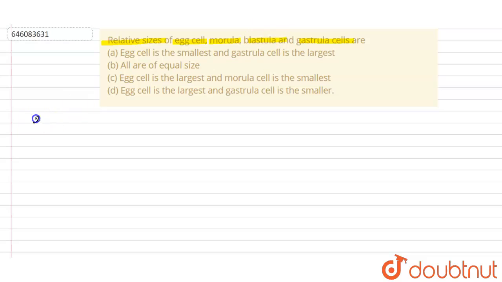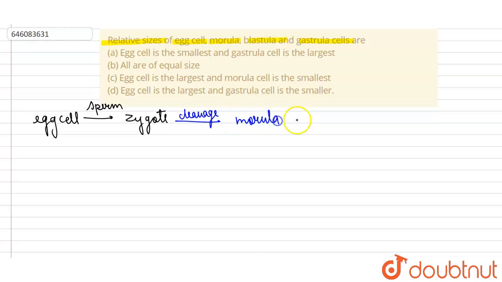So basically when this egg cell undergoes the process of fertilization with sperm, it leads to the formation of the zygote, okay. This zygote then undergoes the process of cleavage multiple times in order to form another stage which is known as morula. Morula further undergoes cleavage in order to form blastula. Then after the implantation and the process of gastrulation, it leads to the formation of gastrula, okay.